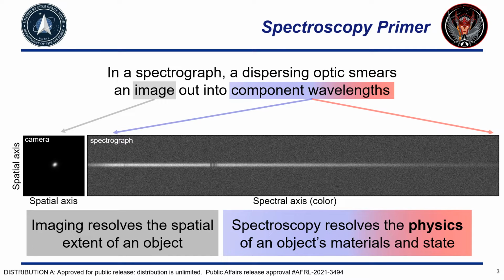By dispersing light, which would otherwise form the fuzzy dot on the left, we expose the spectral energy distribution of that object. Light of different wavelength, or color, falls into a smooth distribution along the horizontal axis of the example to the right. While an image resolves spatial information, a spectrum resolves the physics of an object's material and state.